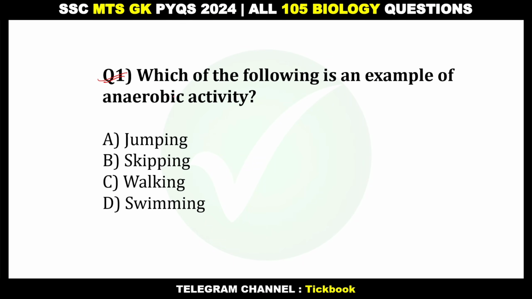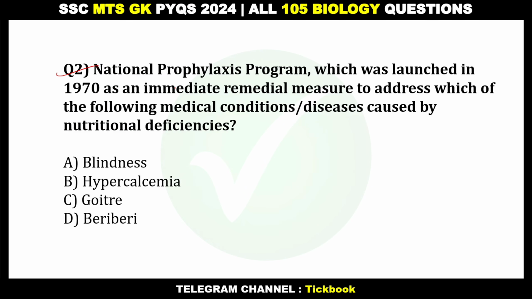So the first question, which of the following is an example of anaerobic activity? Option number A, jumping. Question number 2, National Prophylaxis Program, which was launched in 1970 as an immediate remedial measure to address which of the following medical conditions, disease caused by nutritional deficiencies?